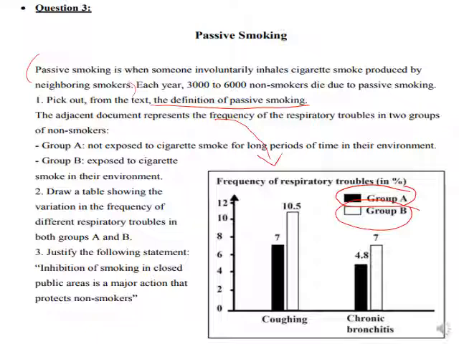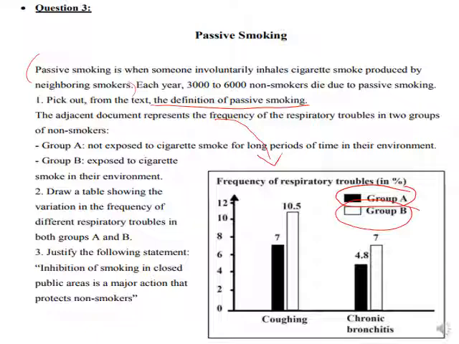They said, draw a table that shows the variation in the frequency of different respiratory troubles in both groups A and B. So you have to draw a table. You have to put coughing and chronic bronchitis on top, then groups A and B and the frequency of each.